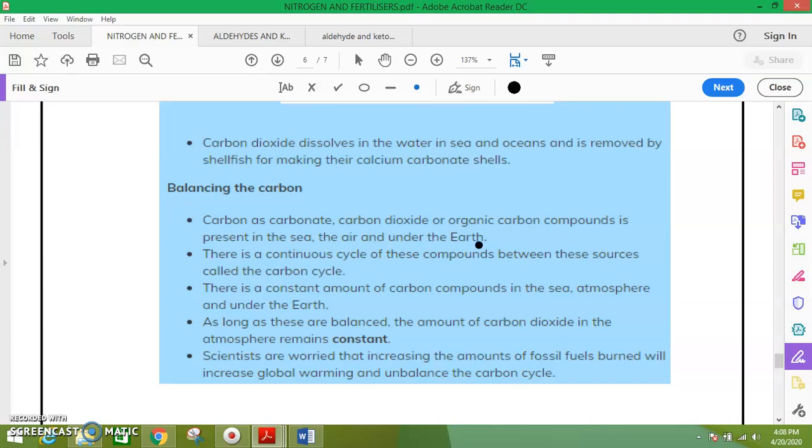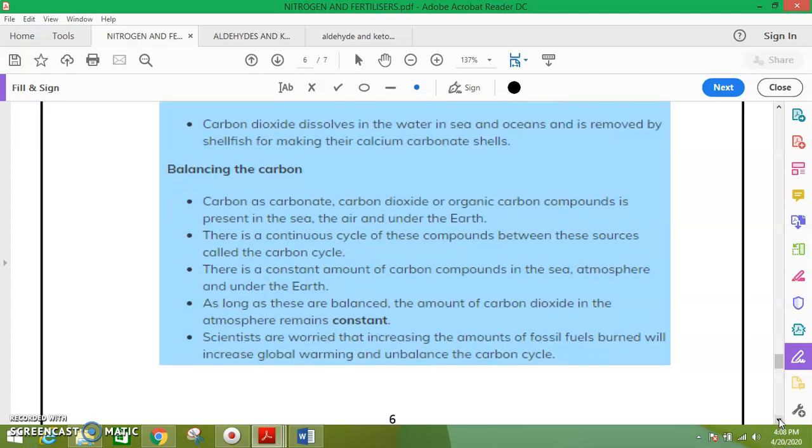Sea, air and earth. There is a constant amount of carbon compounds in the sea, atmosphere and under the earth. As long as these are balanced, the amount of carbon dioxide in the atmosphere remains constant. Scientists are worried that an increase in fossil fuel burning will increase global warming and unbalance the carbon cycle. This is all about the carbon cycle.